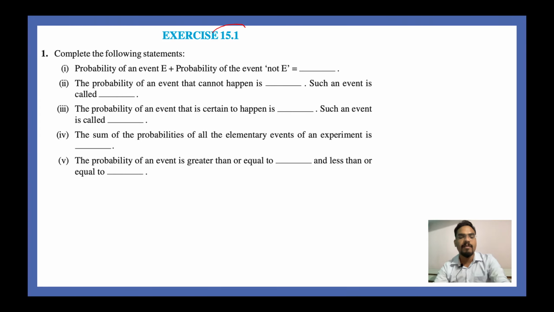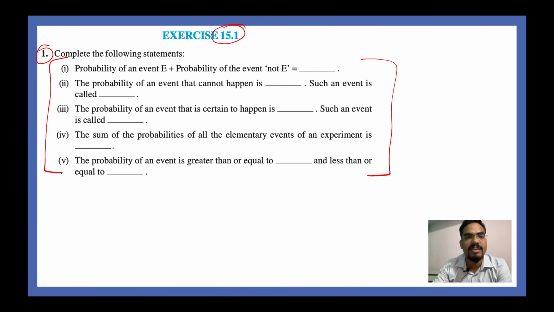So moving on to the next part. Now exercise 15.1 is there, right? In exercise 15.1 you have this first question. I am not going to go through this first question because you guys can easily solve it. So try this at home. This is a very easy question, right? If you want to solve the third part, the probability of an event that is certain to happen is 1, and such an event is called a sure event.